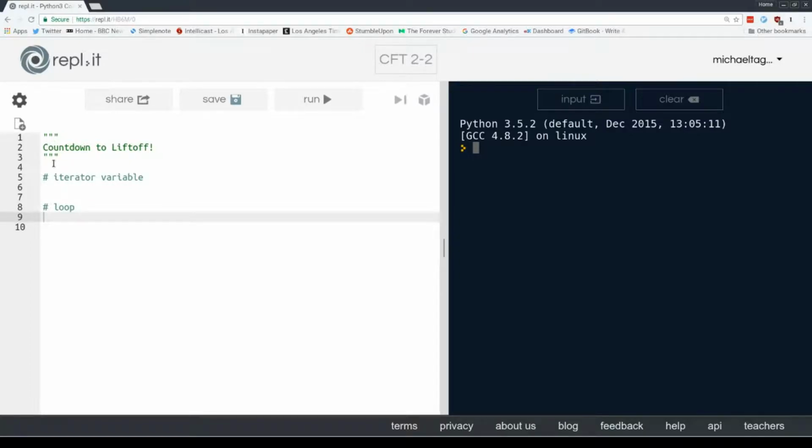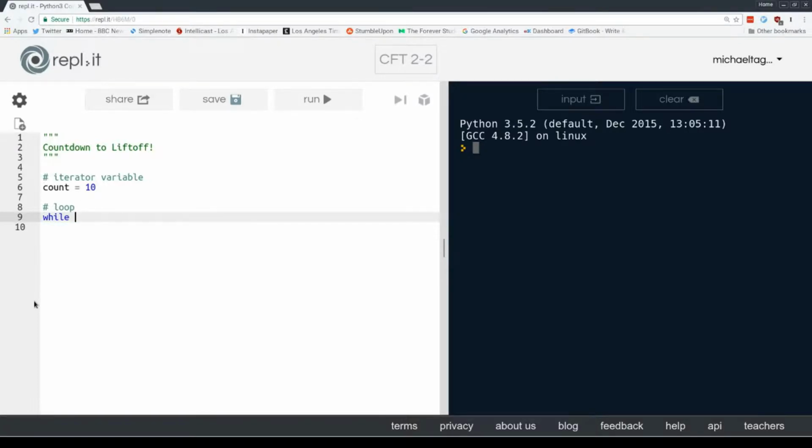I've got my title, countdown to liftoff, and then I have a couple of comments that just help organize my code. So the first thing I'm going to need is an iterator variable, and as we said in the slide, we're going to call that count. I'm going to say equals 10, because we're starting at 10. We're counting down, not counting up. Now this is where we make our loop. We're going to loop while count is greater than 0.